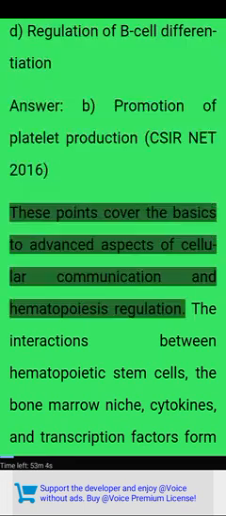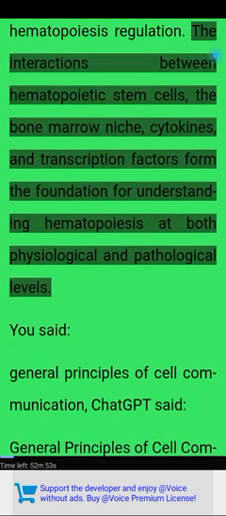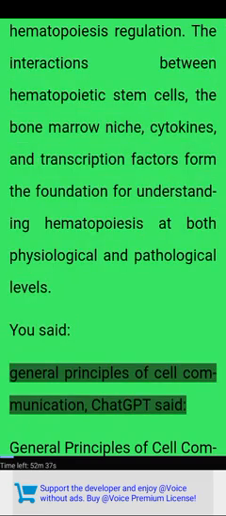CSIRNET 2016. These points cover the basics to advanced aspects of cellular communication and hematopoiesis regulation. The interactions between hematopoietic stem cells, the bone marrow niche, cytokines, and transcription factors form the foundation for understanding hematopoiesis at both physiological and pathological levels. General principles of cell communication.